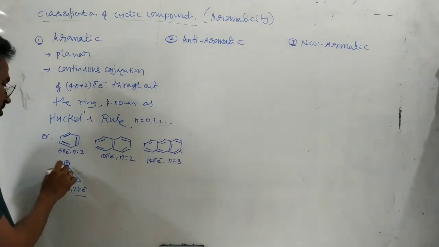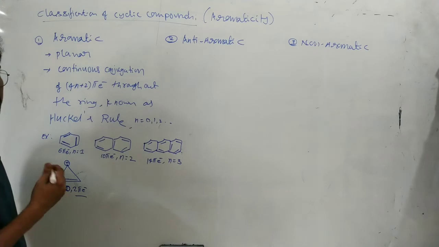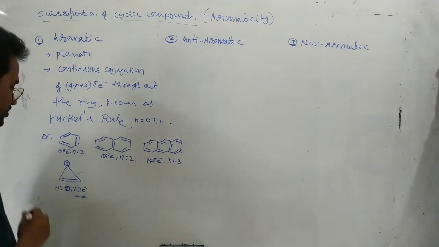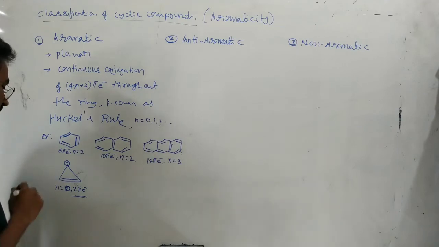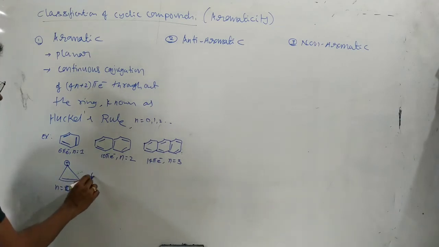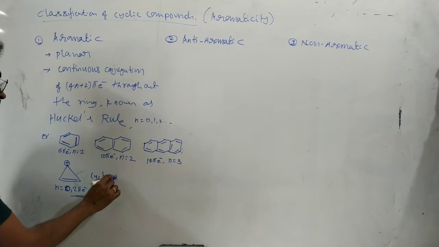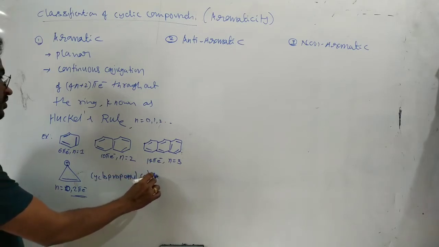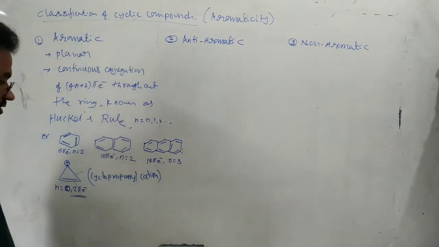So there is a continuous conjugation with 4n plus 2 pi electrons, that means 2 pi electrons. So this is also aromatic. Its name is cyclopropenyl cation, aromatic in nature.